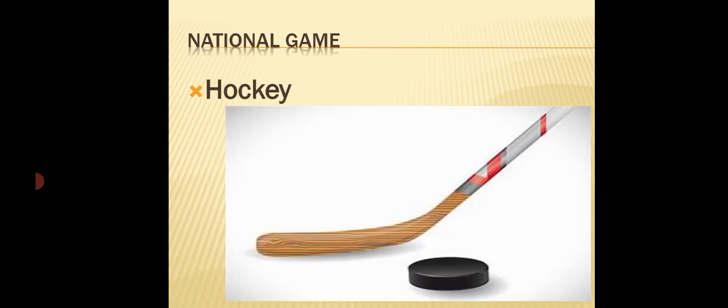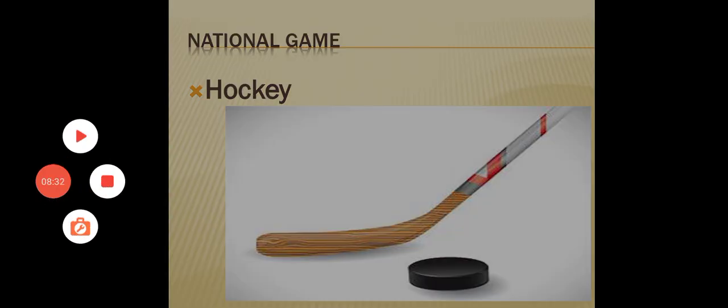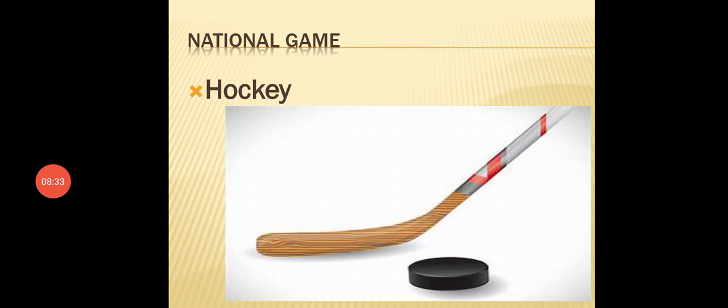Now come to the national game of Pakistan. National game of Pakistan is hockey. We all like to play hockey, or mostly we are very used to watching the hockey match, and it is a very interesting game. So the national game of Pakistan is hockey.